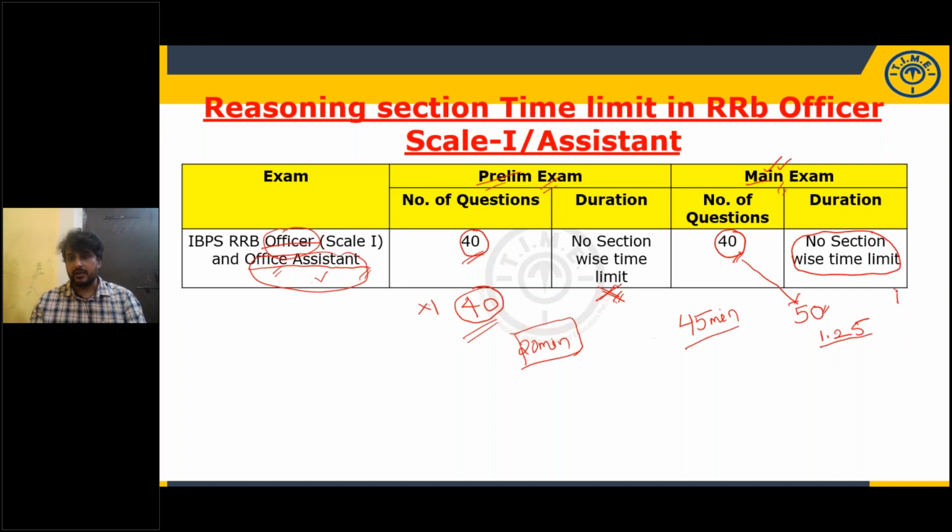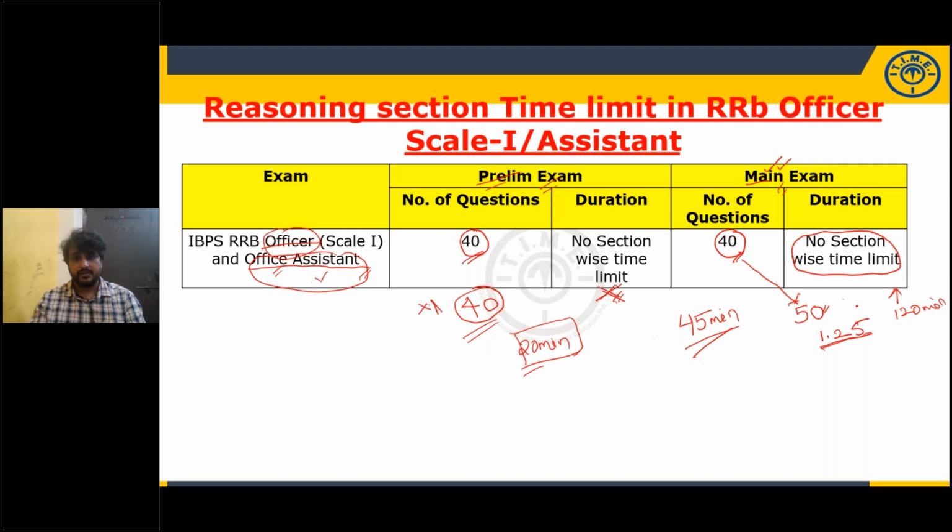Here the overall time limit is 120 minutes for main exam. For prelim exam, overall time limit is 45 minutes. And here each question carries 1 mark, and here each question carries 1.25 marks. And I'm not talking about other areas. I'm talking about reasoning section, only reasoning section.